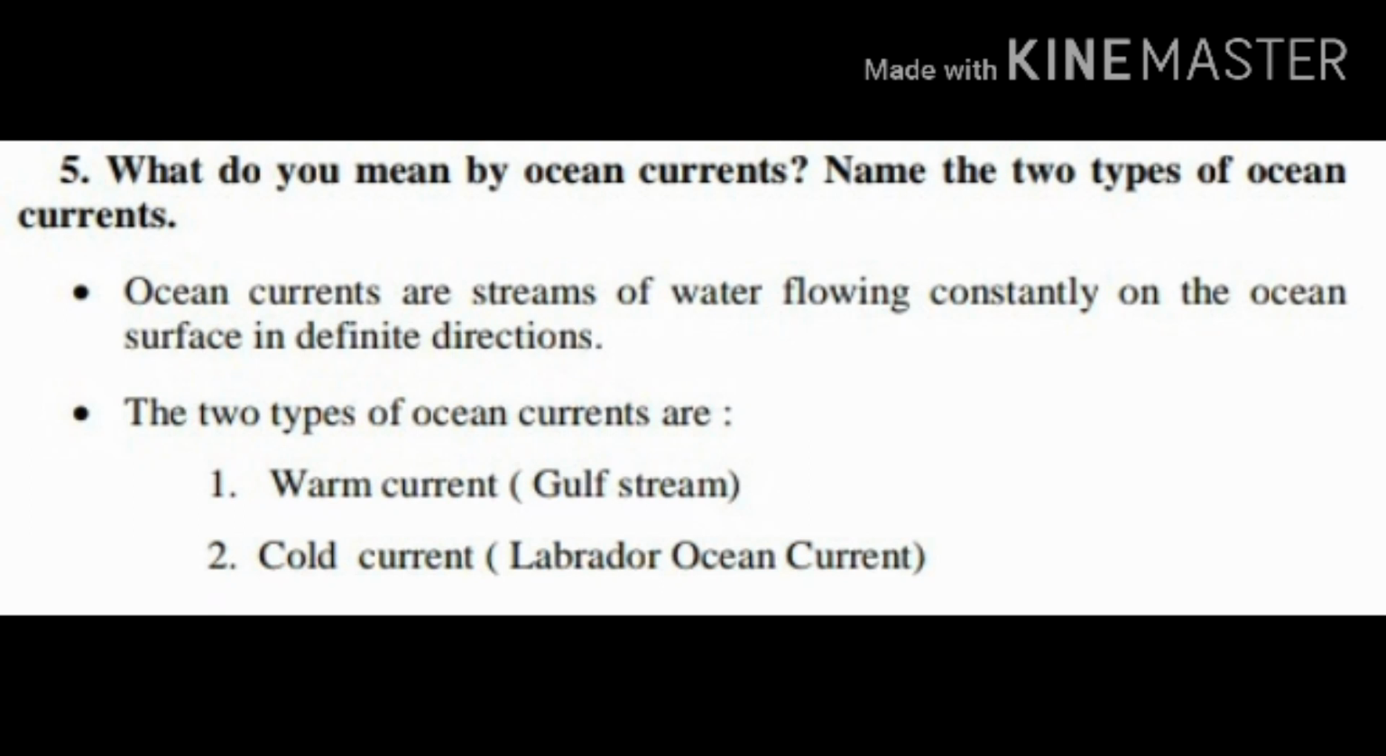An example of a warm ocean current is the Gulf Stream. An example of a cold ocean current is the Labrador current. Clear, children? Okay. Shall we move on to the next question?